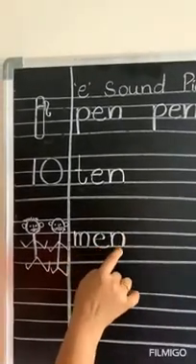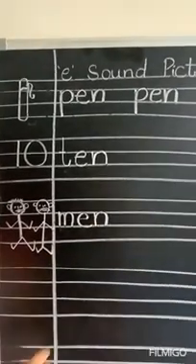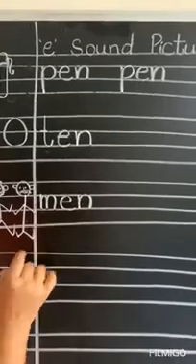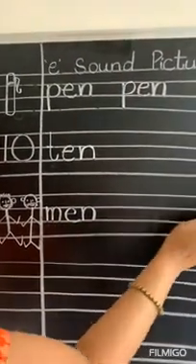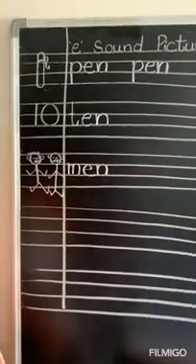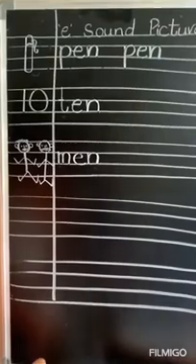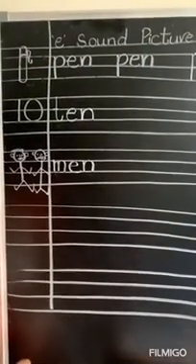M E N, men. So this you are going to write two more times also. Okay, children? So that is men. So pen is over, 10 is over, then men is over.